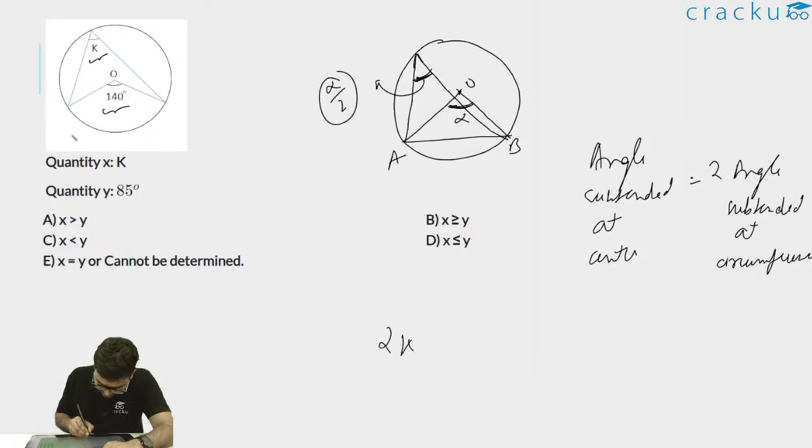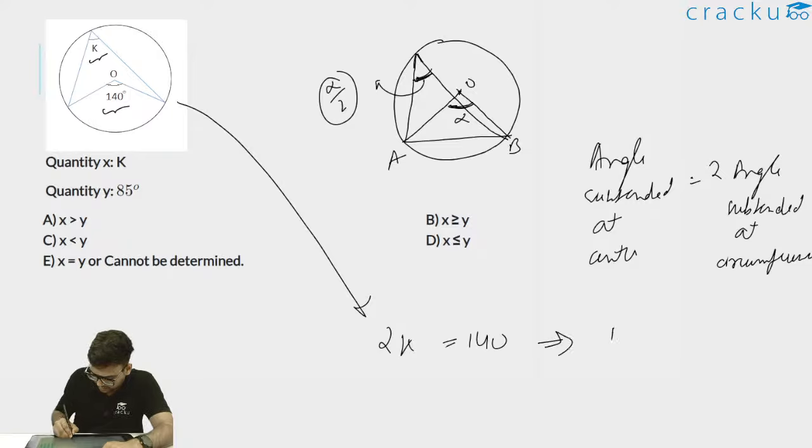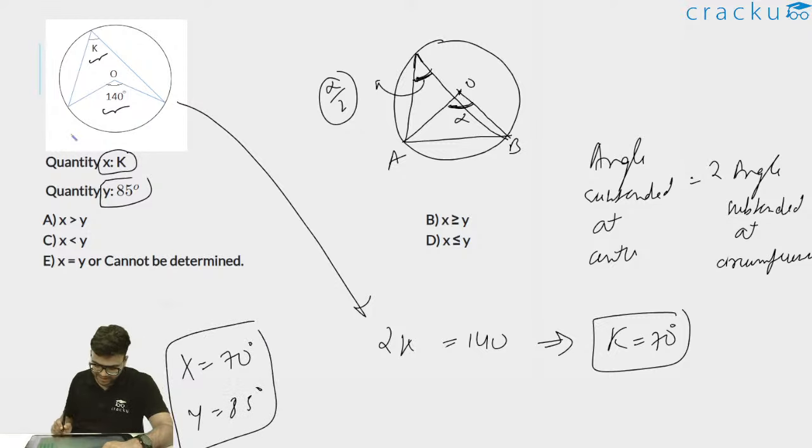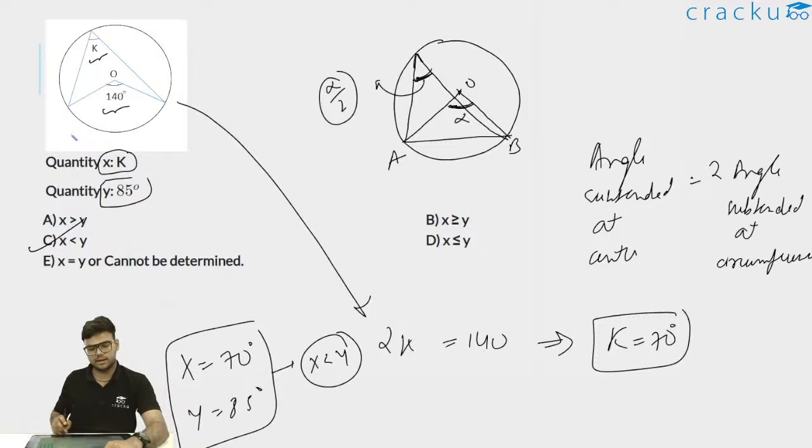So 2k is equal to 140 degree, or I can further write k is equal to 70 degrees. Now it is given that quantity x is k. So quantity x is equal to 70 degrees and quantity y is 85 degrees. Now x is 70, y is 85. What I can say is x is less than y, and therefore option C is the correct answer.